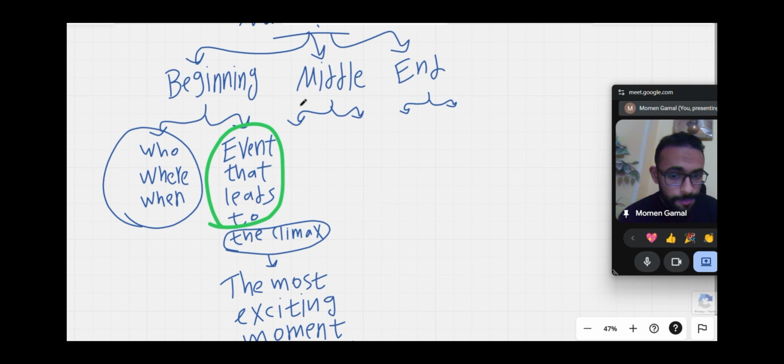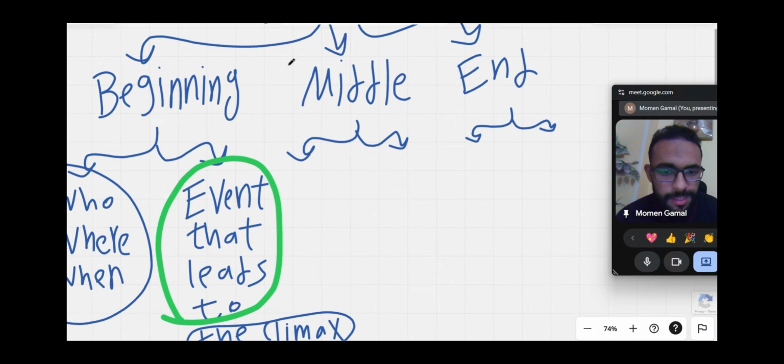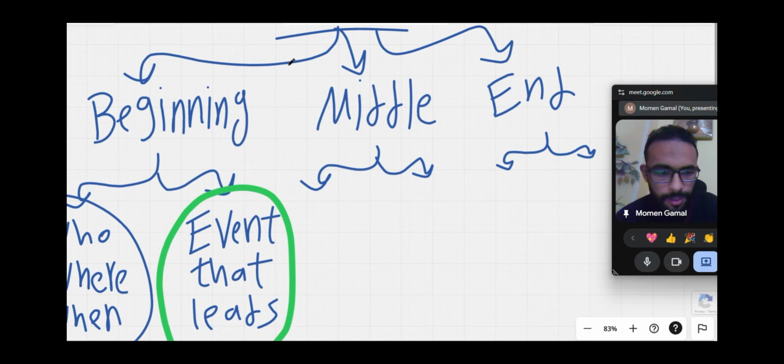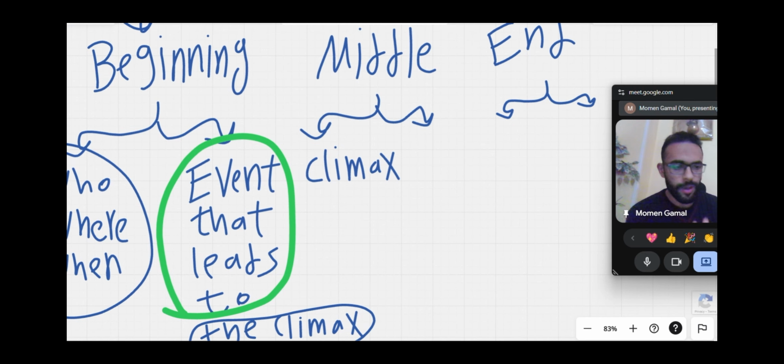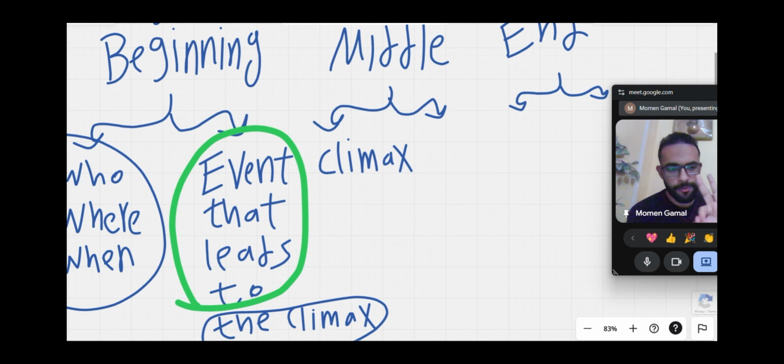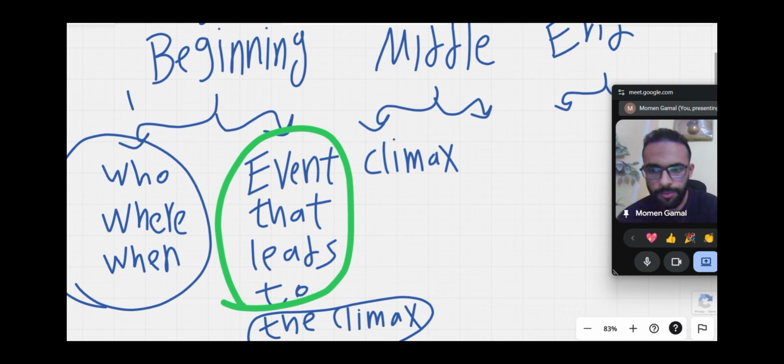Here in the middle, in the first paragraph, I should write the climax. So where is the climax? The climax is in the middle, paragraph number 3. So in the middle, I write the climax, in paragraph number 3.